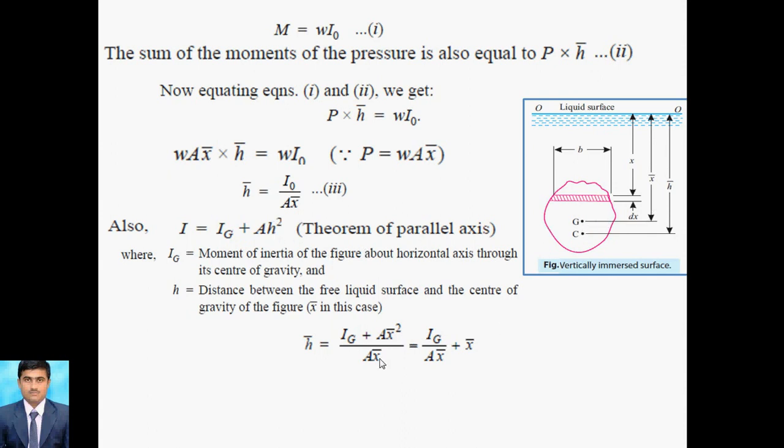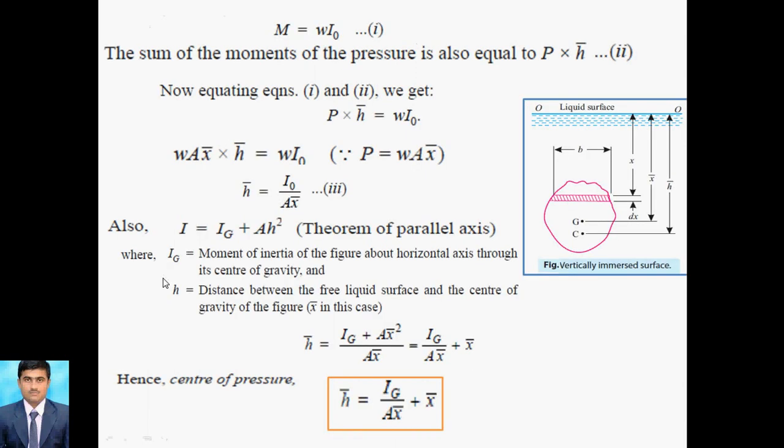Therefore equation 3 becomes: A cancels out, x bar cancels out, so we get Ig upon A x bar plus x bar. So for h bar we can write Ig upon A x bar plus x bar. So this is the center of pressure. This is for a vertical plate, and this is the relation for the center of pressure.